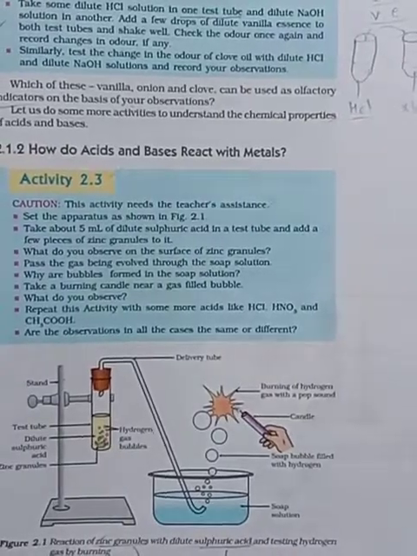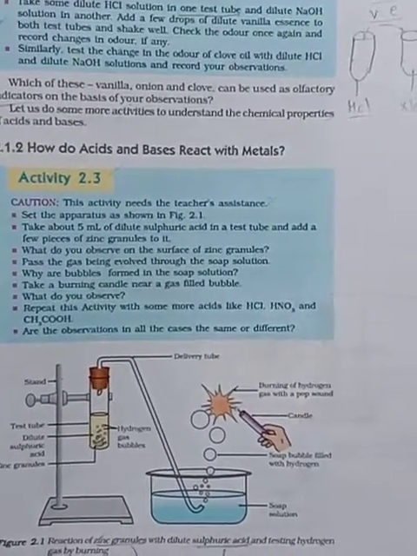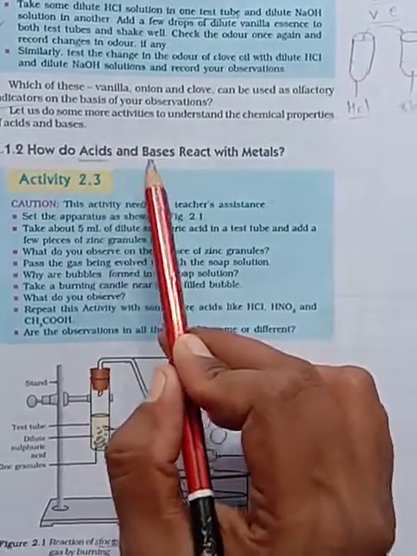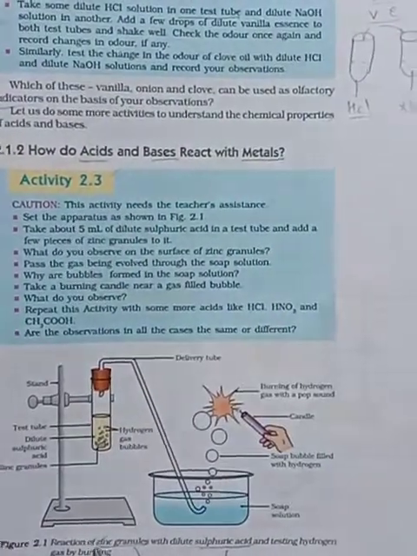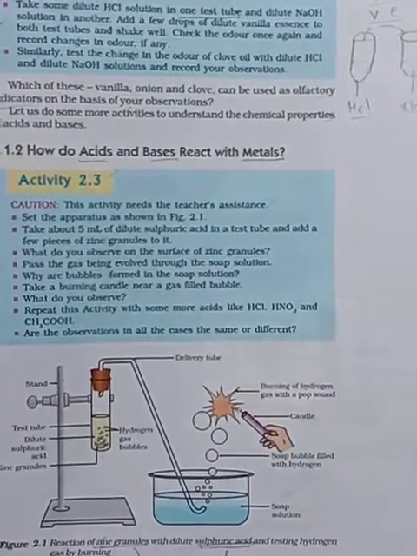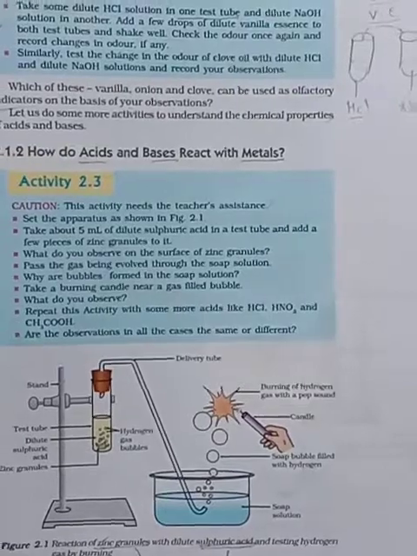Test of hydrogen gas by burning. See, what are we studying here? Acids and bases reacting with metals. Here zinc is the metal, sulfuric acid is the acid. Acid reacts with the metal. What are the things it produces? We have to discuss that here.